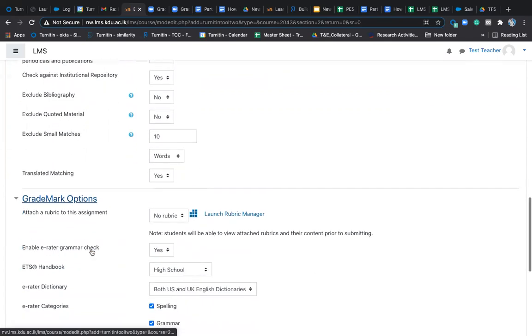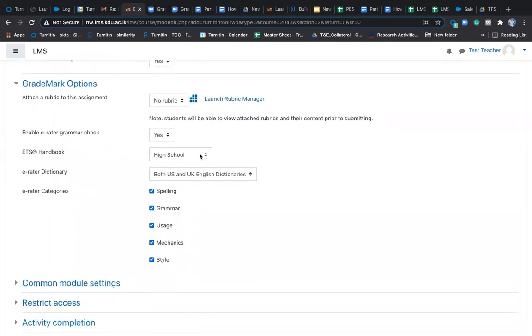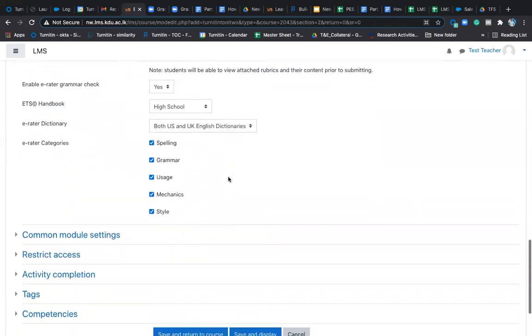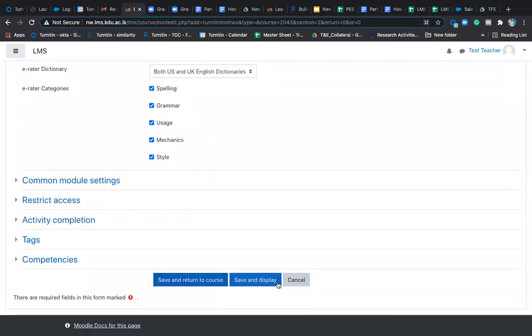Grade mark options also are there. If you have any rubrics, you can launch rubrics, and the ETS e-rater is there. We have selected yes, high school English, both US and UK dictionaries. Once you do all these things, you can save and return to course or save and display. Either of these two you can do. And if you have any other Moodle settings that you do on a day-to-day basis, you can do it accordingly. But let me click on save and display so that I get an understanding about it.